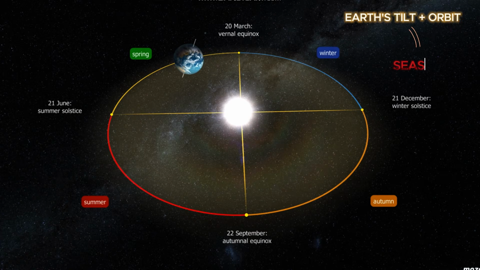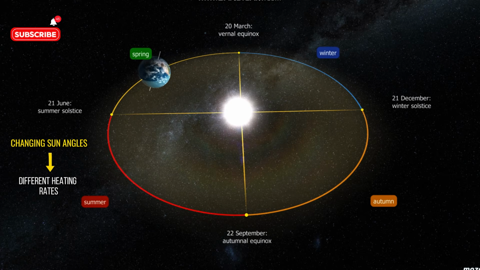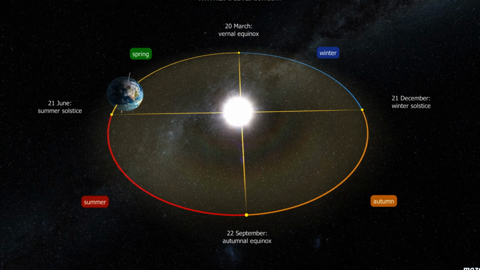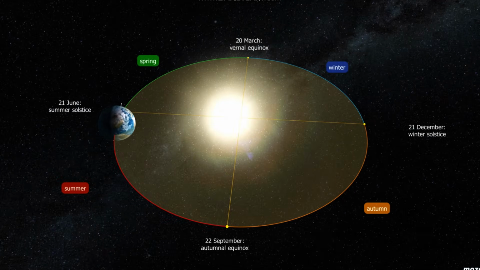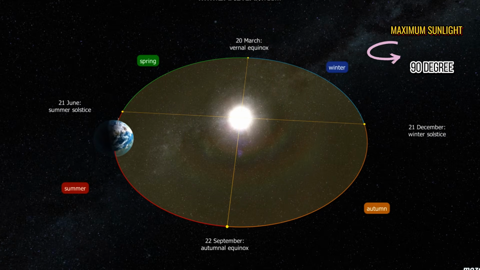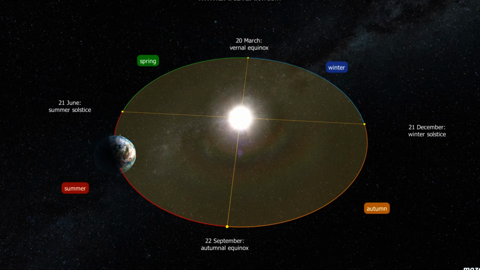The change of seasons is the result of the Earth orbiting with its tilted axis around the Sun. The angle of sunlight continuously changes during the year at different locations of the Earth, resulting in them heating up at different rates. Solar radiation can only hit the surface perpendicularly at noon between the tropics. Beyond the tropics, this is not possible.